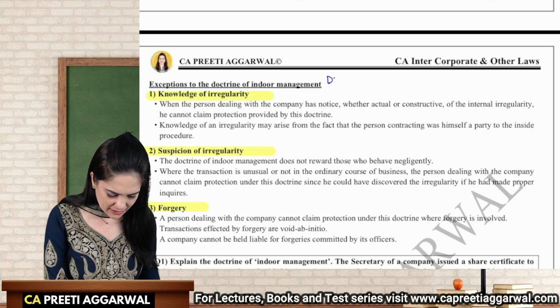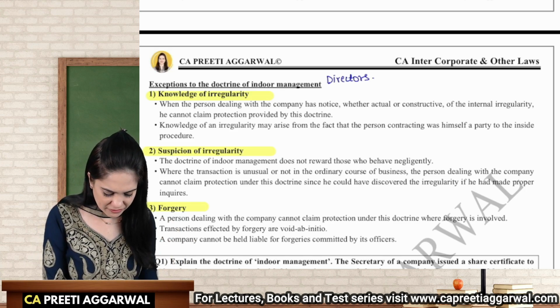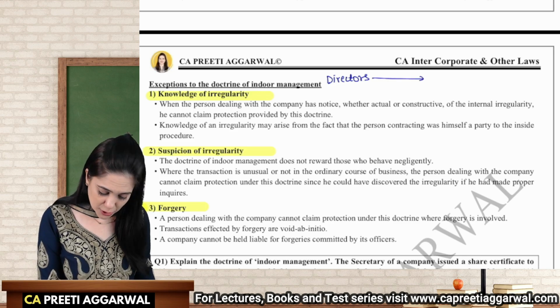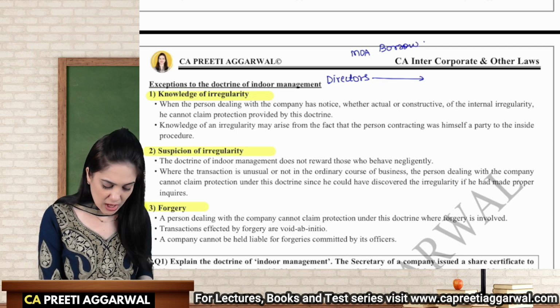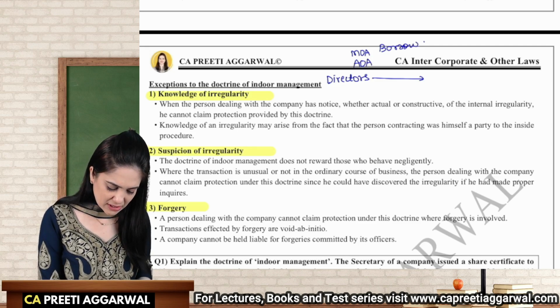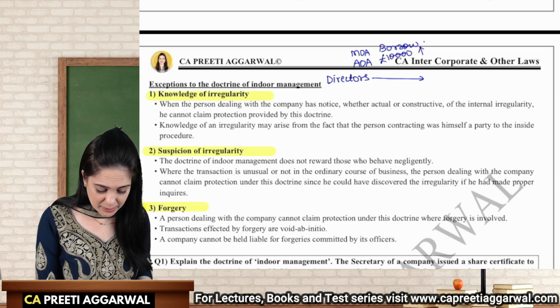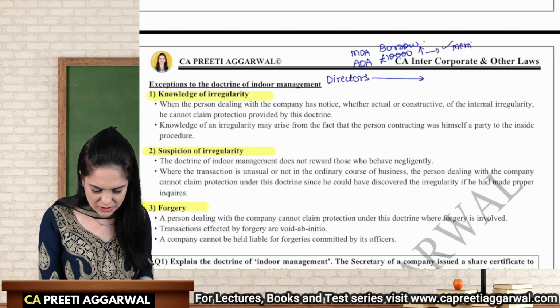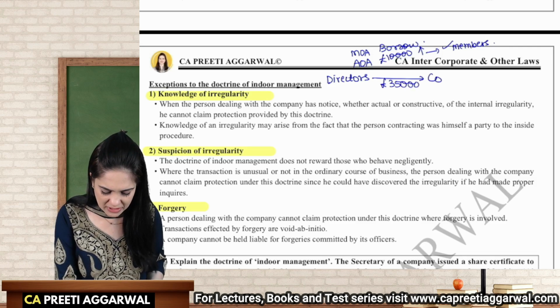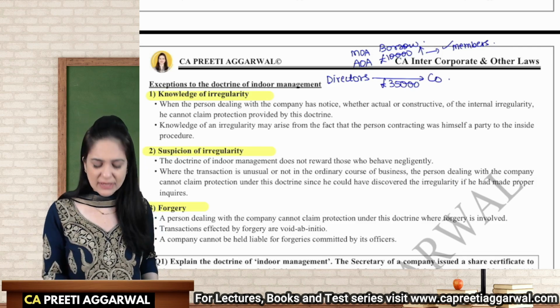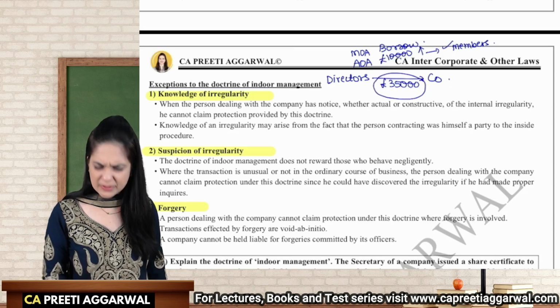For example, directors will never get the benefit of indoor management. Now directors knew that the memorandum, although it allowed the company to borrow, the articles had imposed restrictions that the company could borrow only £10,000 without the approval of the company. Anything beyond that required the approval of the shareholders or members in the general meeting. Approval of members was required. Now, they themselves lent £35,000 to the company without obtaining the approval of the members in the general meeting. Can they claim the entire amount from the company? No, you are directors.